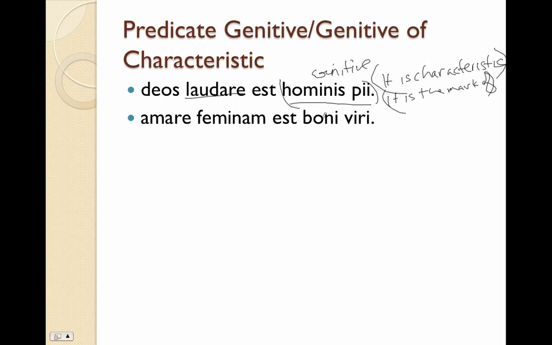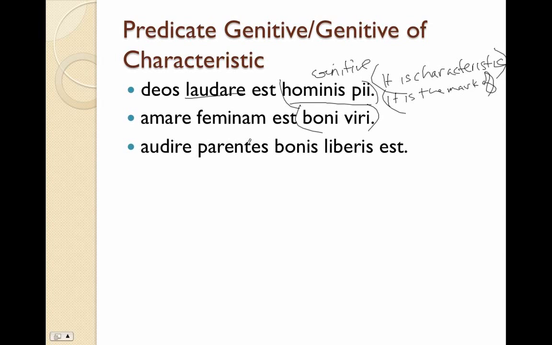Amare feminam est boni viri. To love the woman, to love the wife, is boni viri. Here's our genitive of characteristic, our predicate genitive. It is the role of the good husband. It is the good man's role. It is the mark of a good man to love the wife.